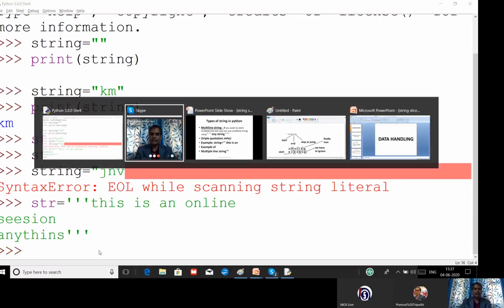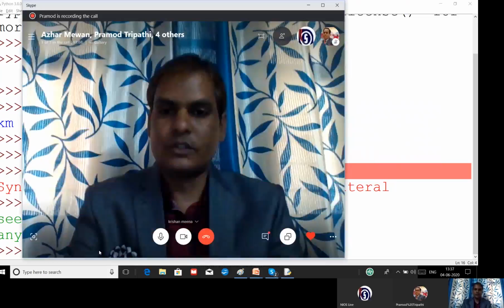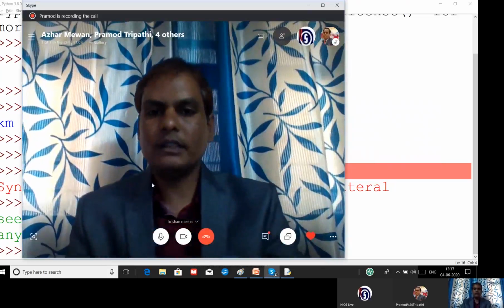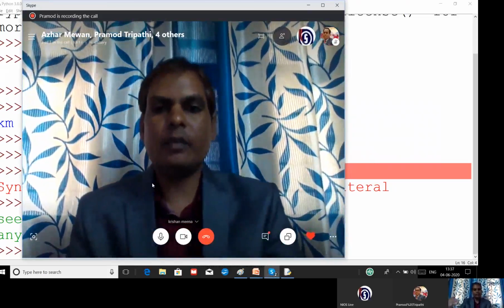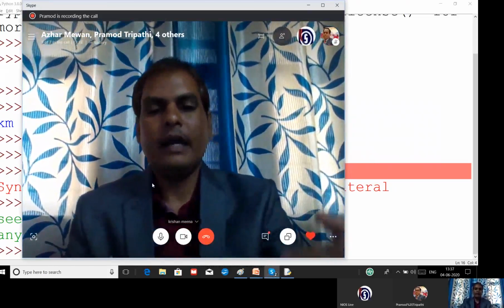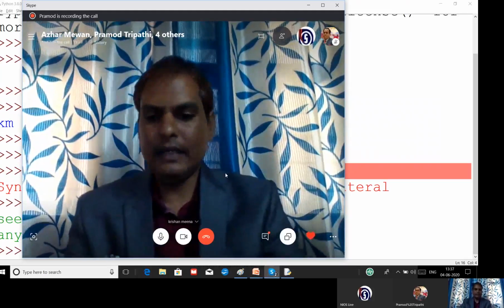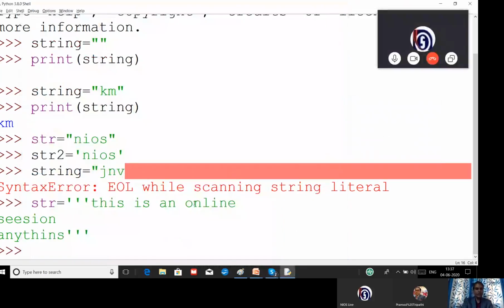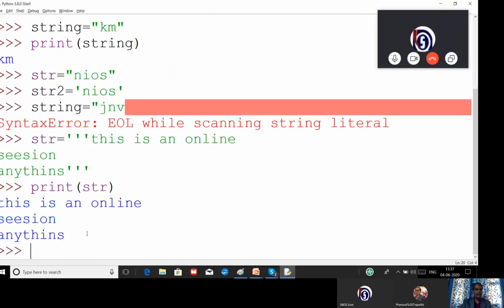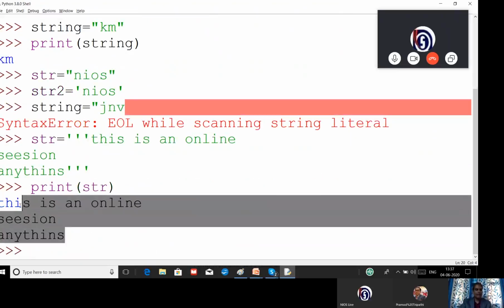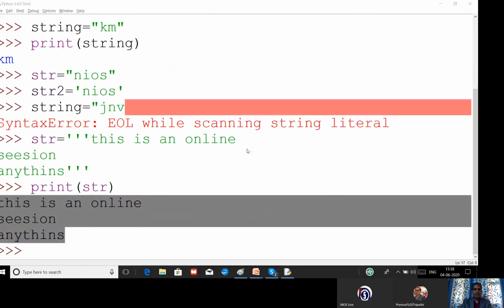So dear children, just now you saw if you put three inverted commas, then you can type multiple line data and multiple line results also you can display. Let us see how the result will come. So let us print the string str and we can see this is printing multiple line data. Right, now let us continue with the slide.